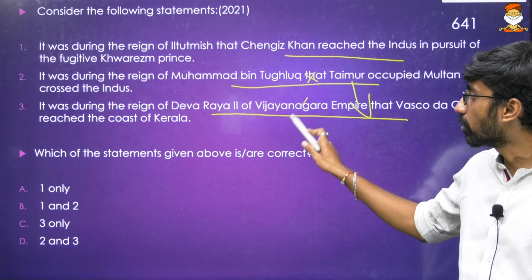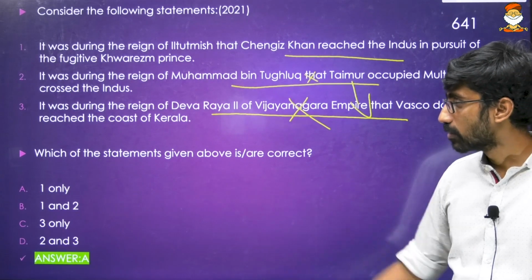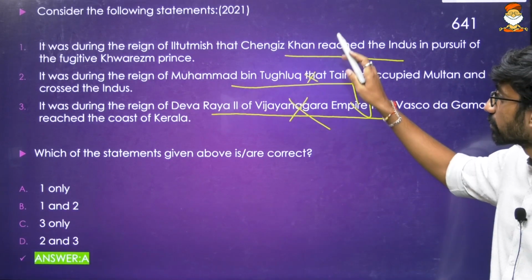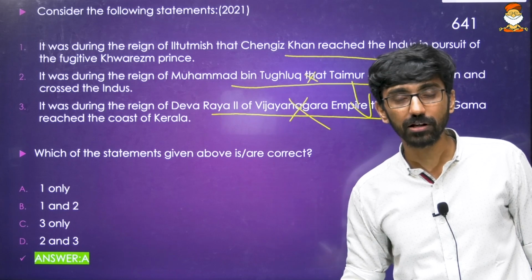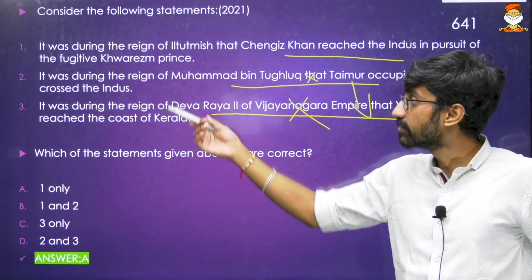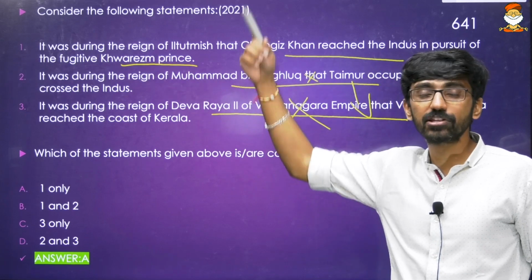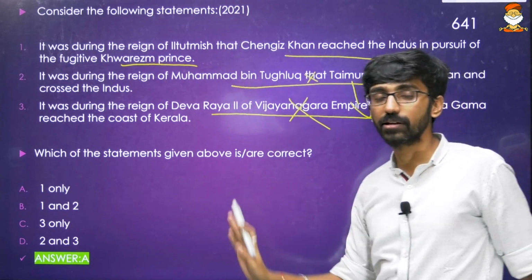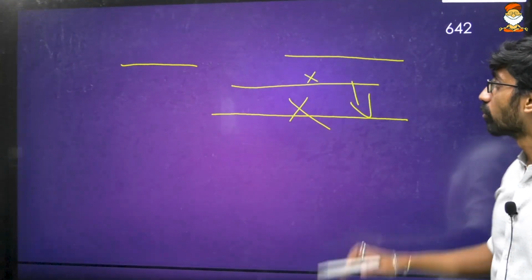Okay, so this is actually a wrong statement. So the answer is actually 1 only. That is, it was when Iltutmish of the slave dynasty was ruling. So Genghis Khan came until the Indus River, chasing the Khawarizmi prince, the Khawarizmi empire. So we'll discuss this concept in the Mongol invasion topics.